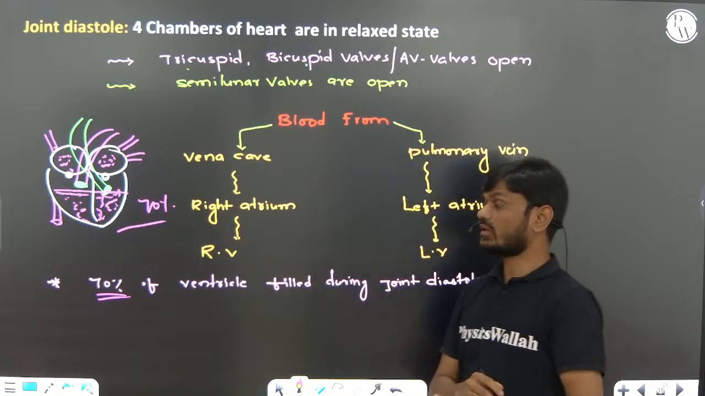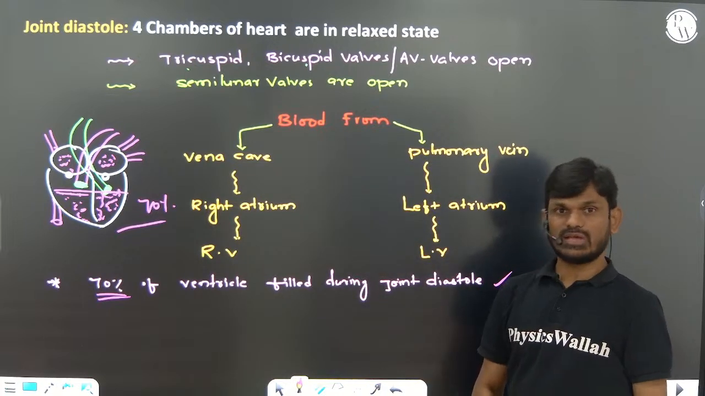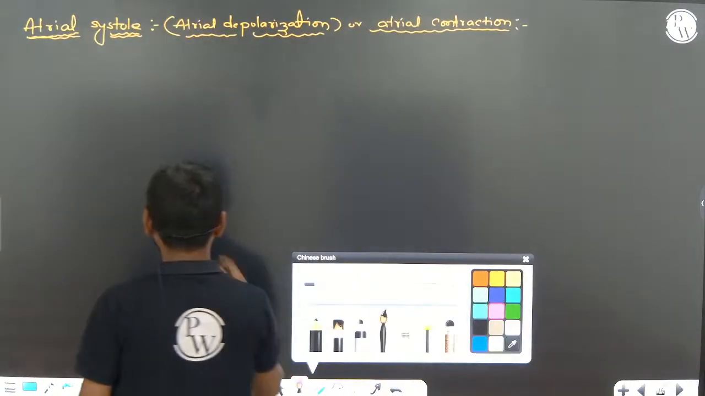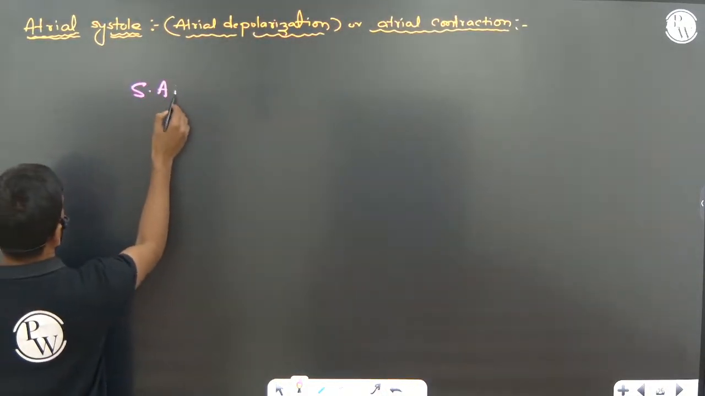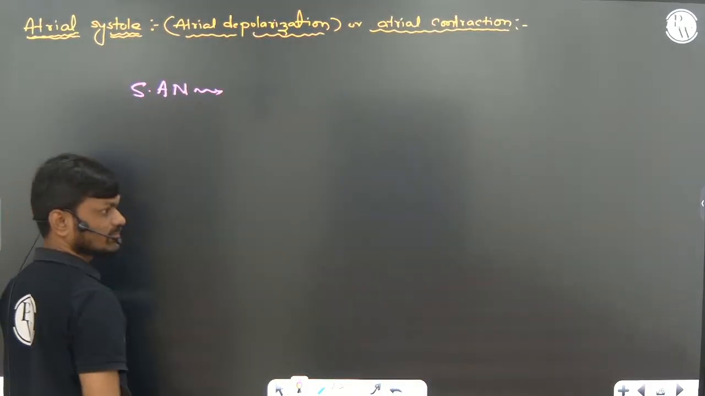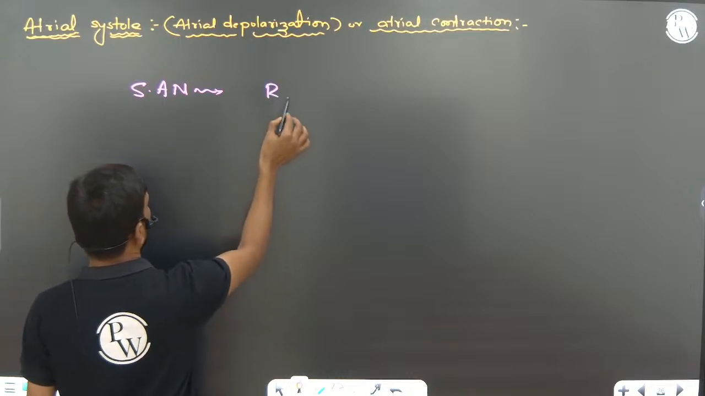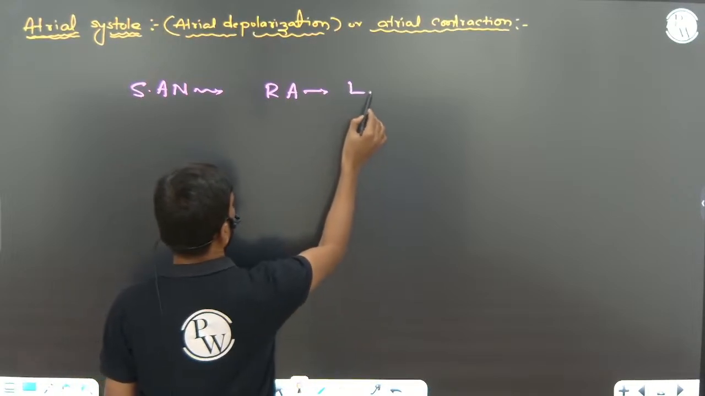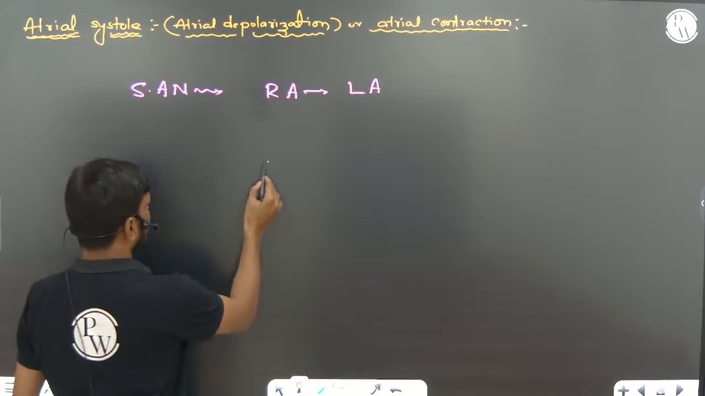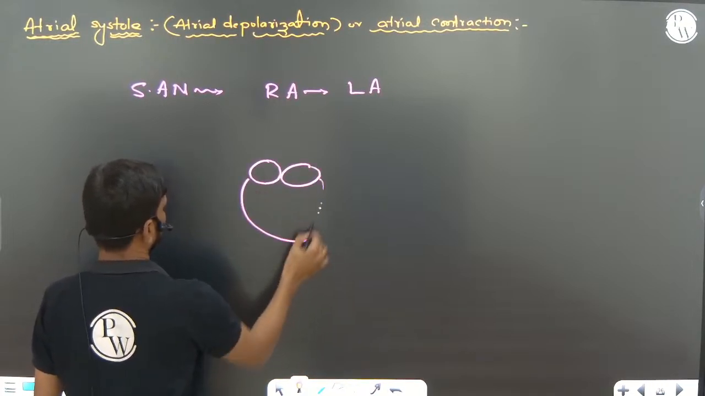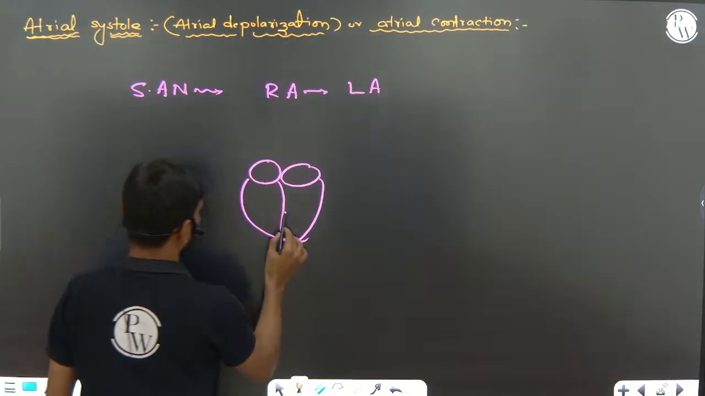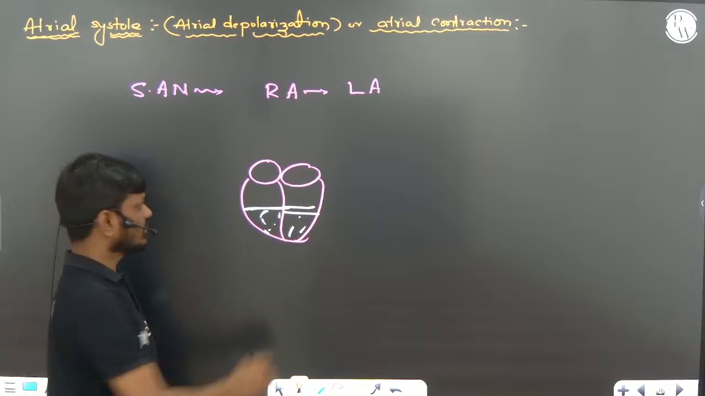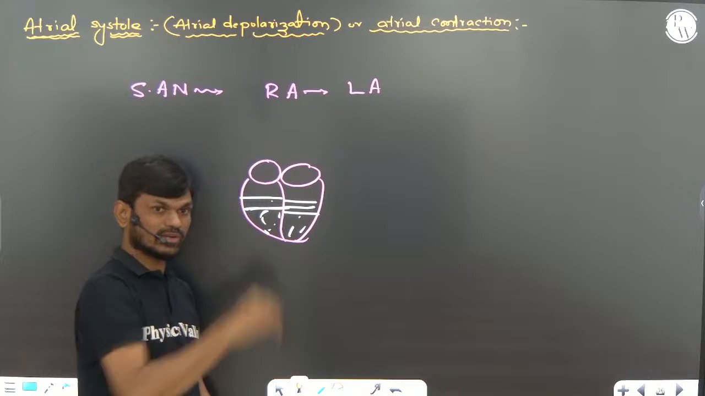So now you can see during the joint diastole, 70% of the ventricles are filled. Right? Now, what happens now? The SA node generates an action potential. That action potential passes to the right atrium and also the left atrium. So just imagine, 70% of the ventricles are already filled with blood because of joint diastole.